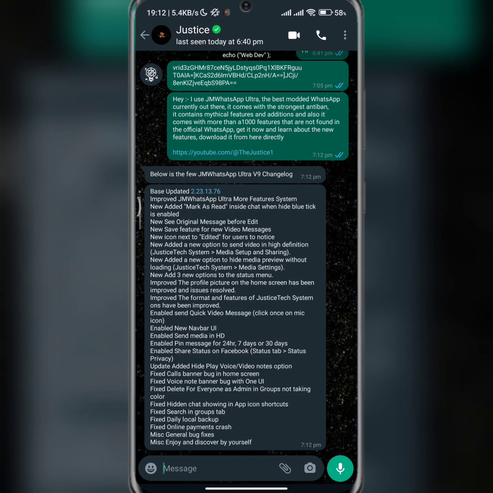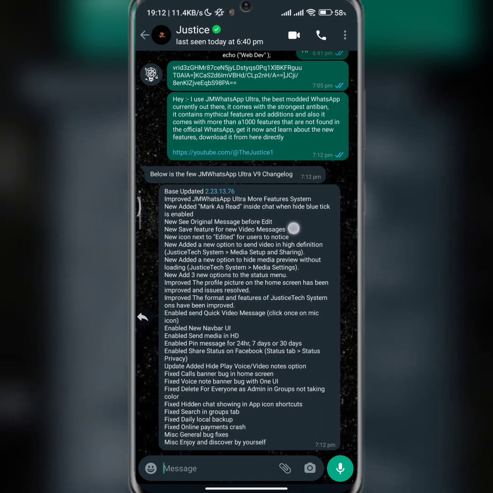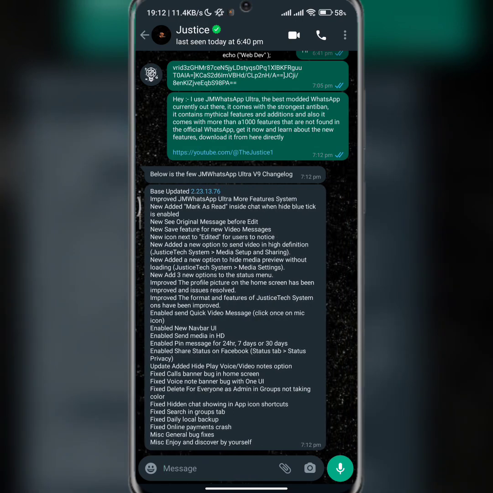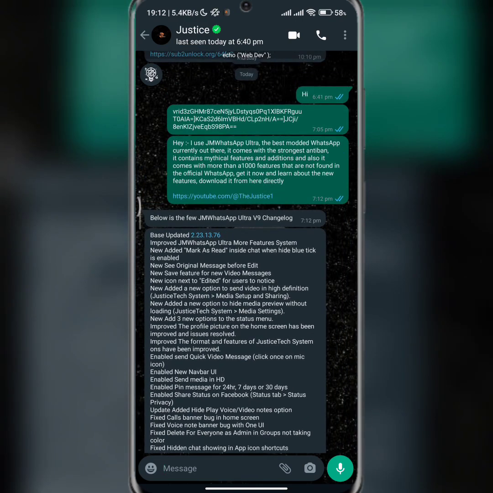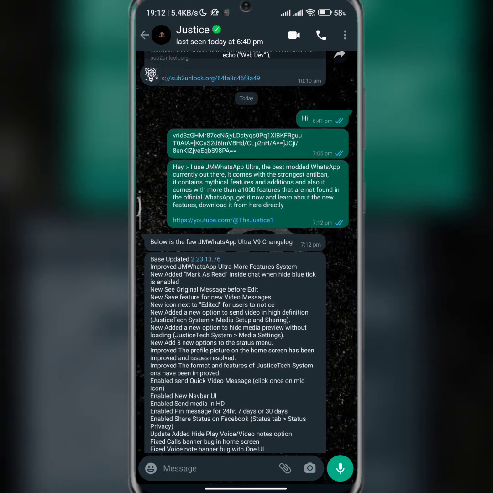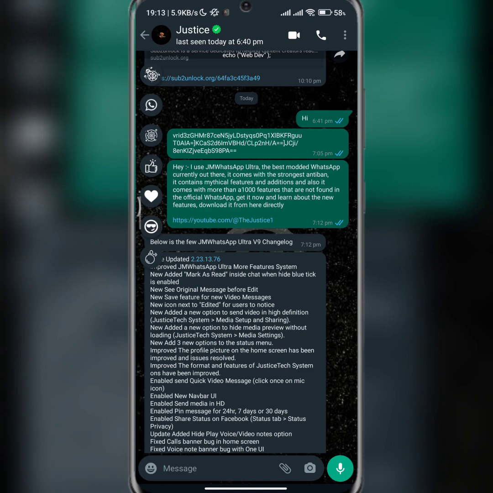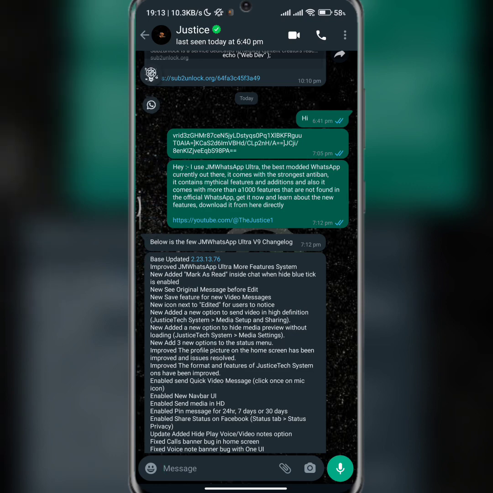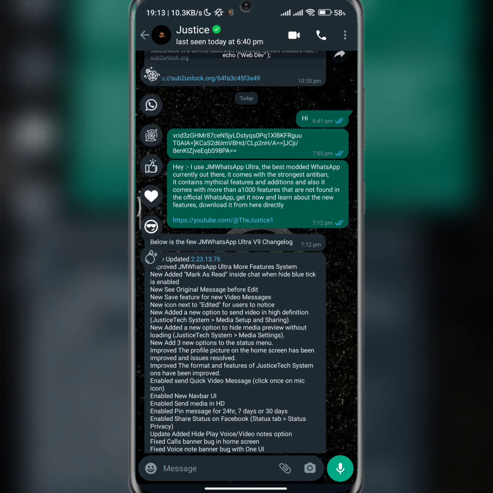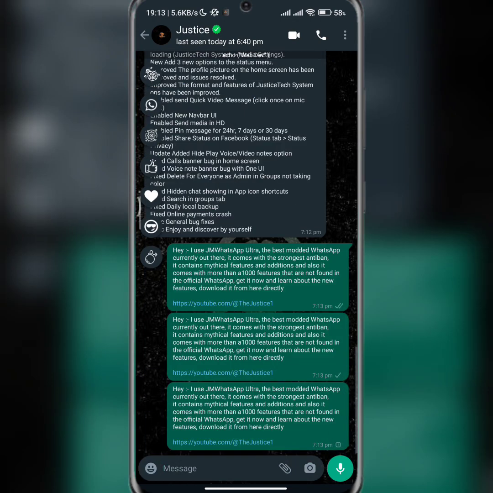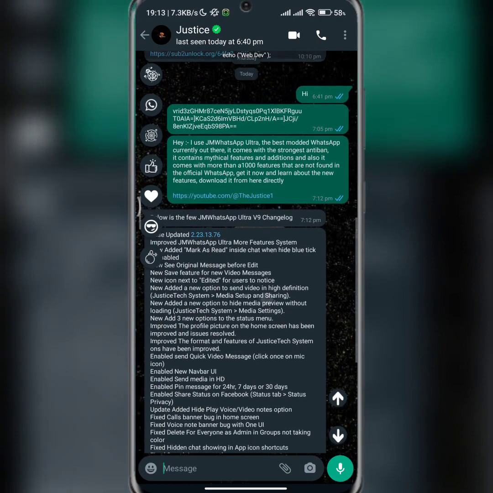Okay, so the moment you share this, like I said, you're going to be getting this particular guy here. Okay, so that's that for that. And what else? Like I said, there are different ways by which you can share this app with your friends. If I click on this guy here, I can do many things from here. I'm sharing the same thing I shared here without going over there.